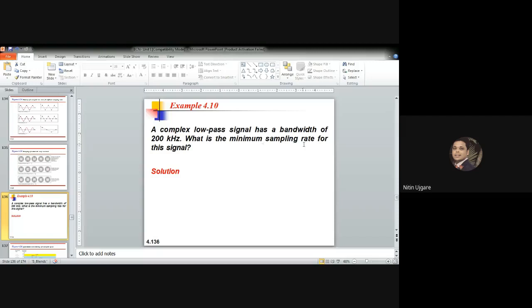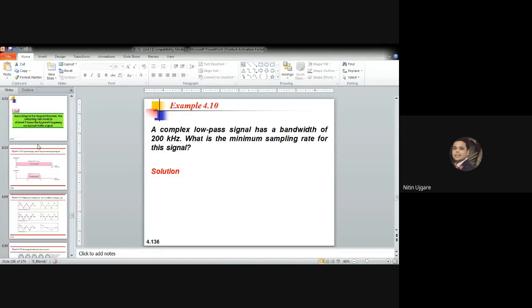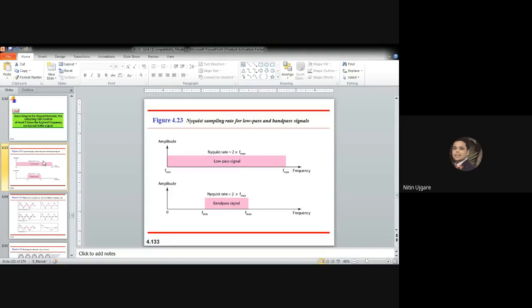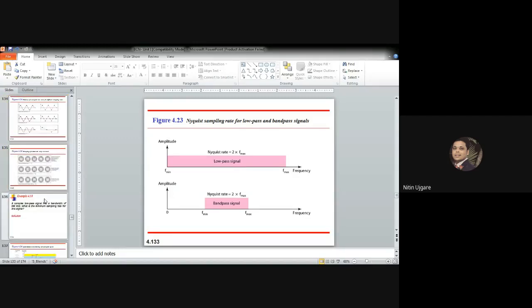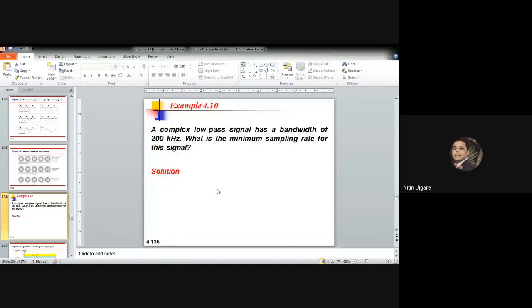Now, what is the minimum sampling rate for this signal? Can anybody calculate it? What would be the sampling rate? So Nyquist has given the answer to it. The minimum sampling rate for this low-pass signal will be twice its bandwidth.